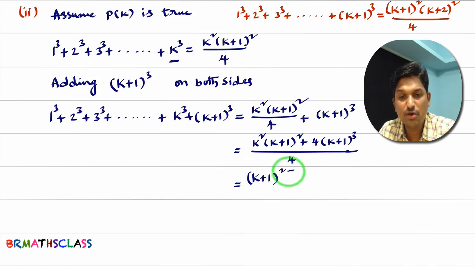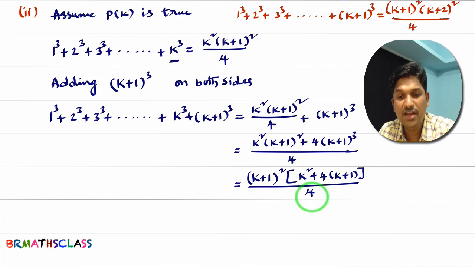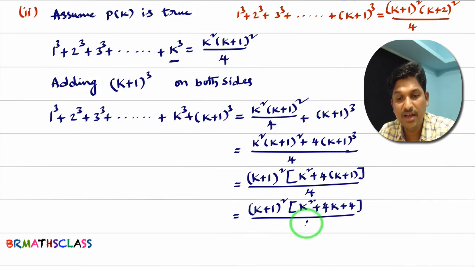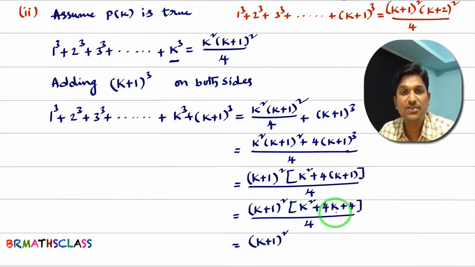If you take k plus 1 whole square common in the numerator, what is remaining here? Here k square is remaining. Plus, what is remaining? 4 into k plus 1 whole, divided by 4. That equals k plus 1 whole square into k square plus, multiplying with 4, 4k plus 4, whole divided by 4. That equals k plus 1 whole square into k square plus 4k plus 4.